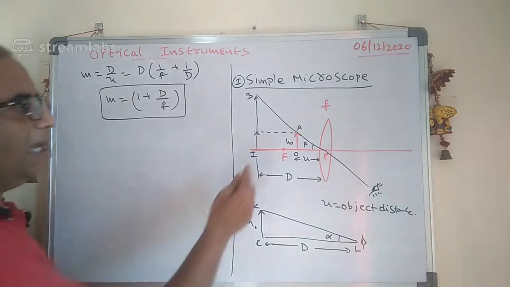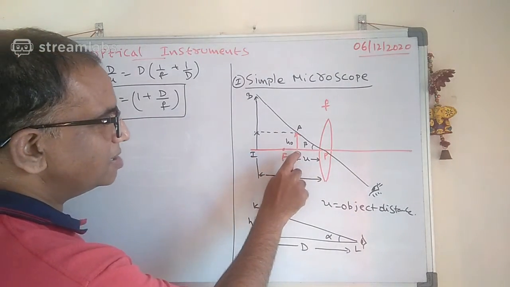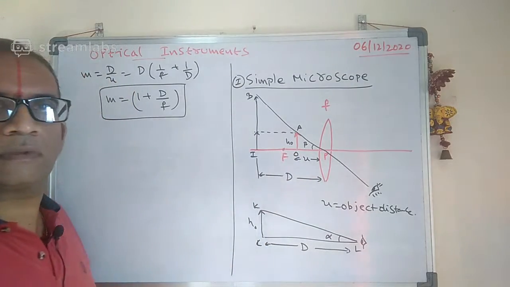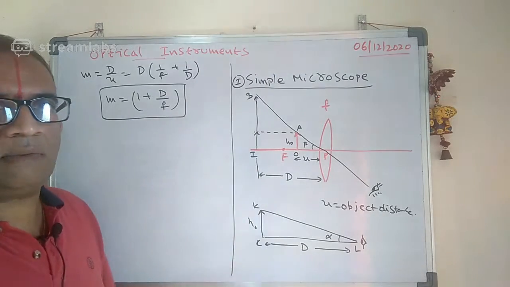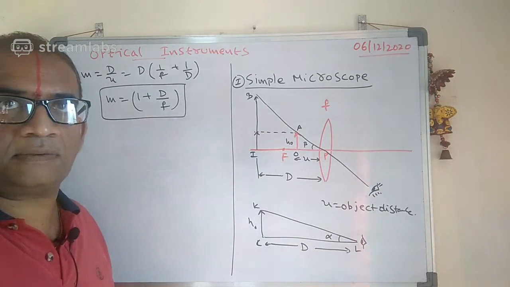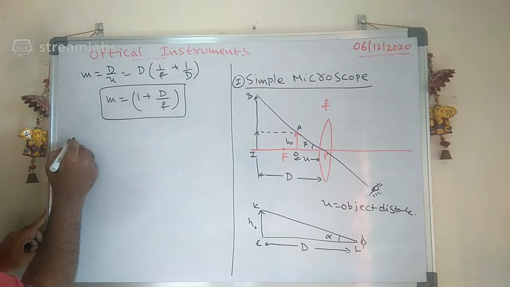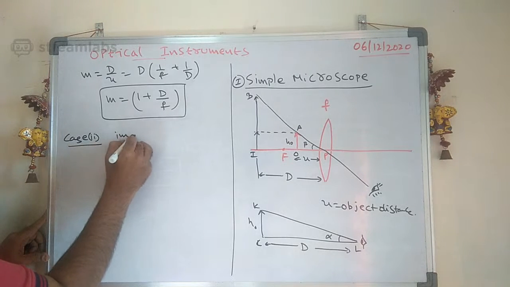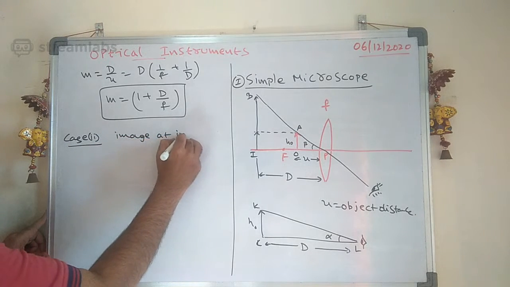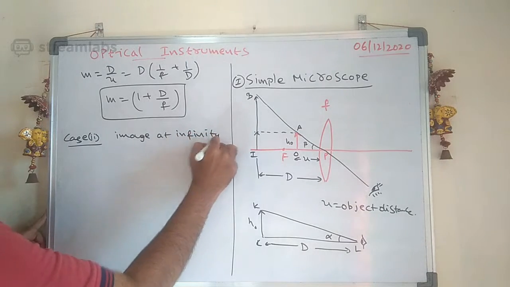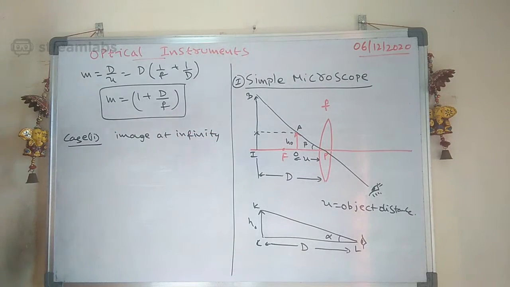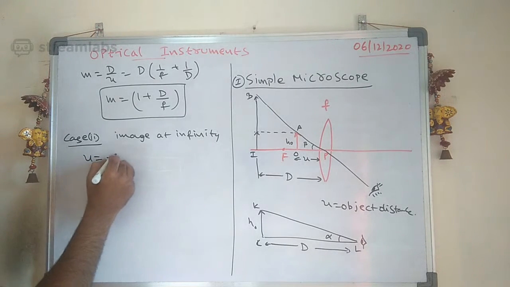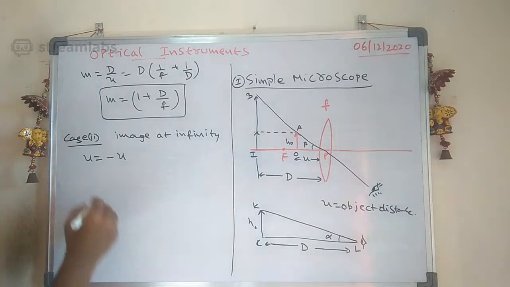For example, let us say this object is placed at F. If the object is placed at F, then where will the image form? The image will form at infinity. So see the case 2: the image is at infinity. What is the U value? The U value is minus U. What is the V value here?